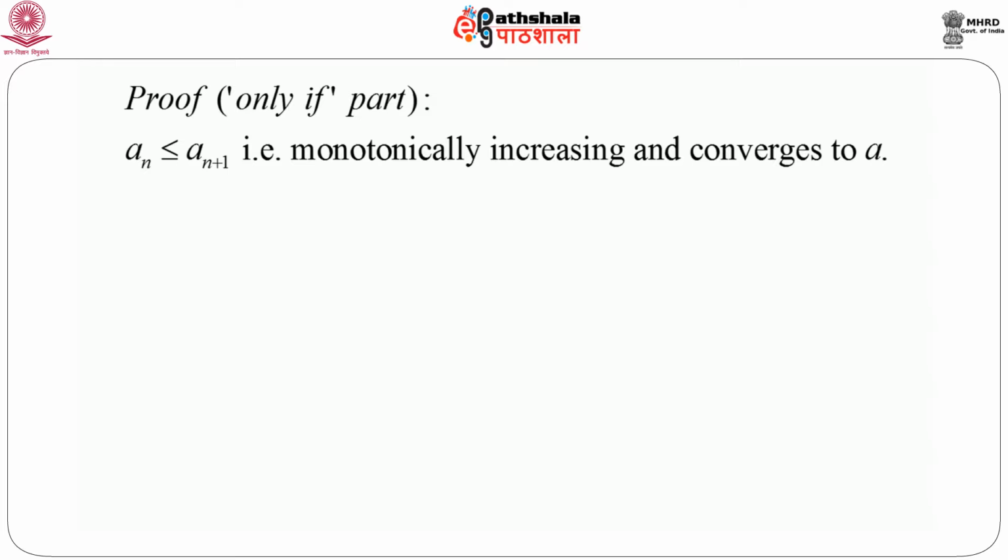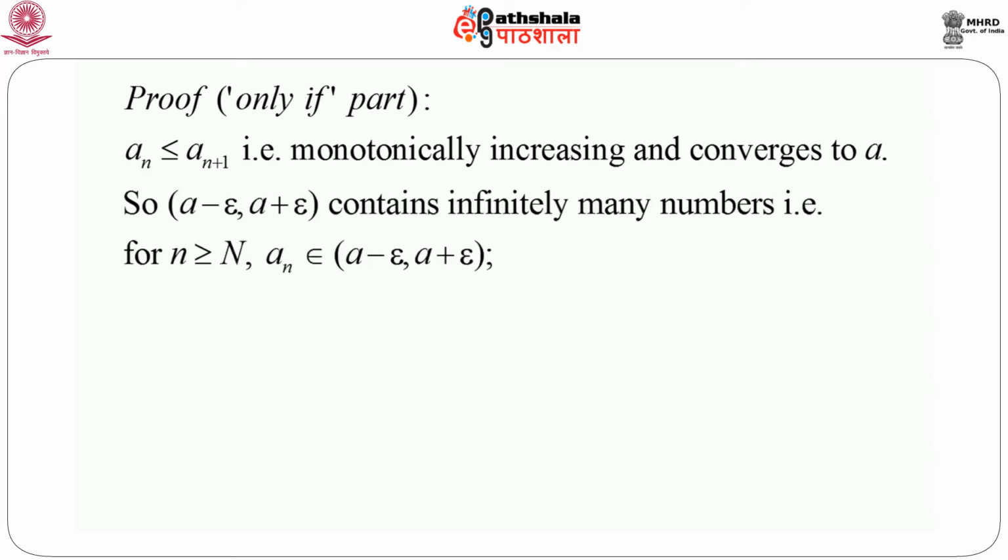We have been given that a_n is less than or equal to a_{n+1}, that is, the sequence is monotonically increasing. Since we are interested in proving the only if part, assume that the sequence a_n converges to A. As soon as we say that the sequence is converging to A, we can immediately say that the interval A minus epsilon to A plus epsilon contains infinitely many terms, because since it is convergent, we have modulus of a_n minus A less than epsilon for n greater than some n naught.